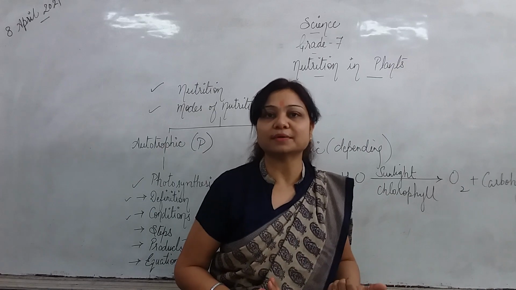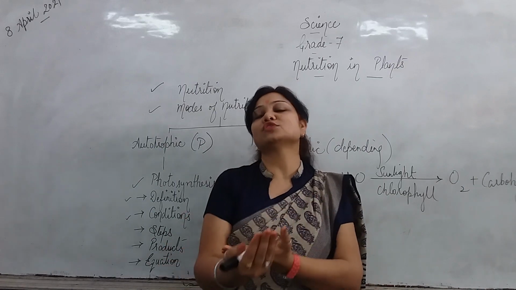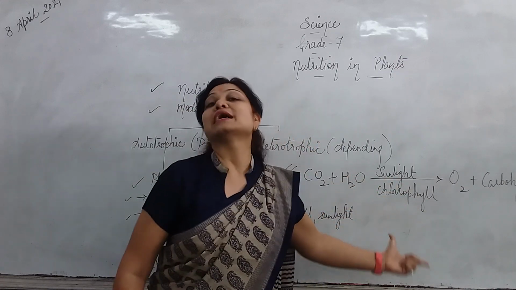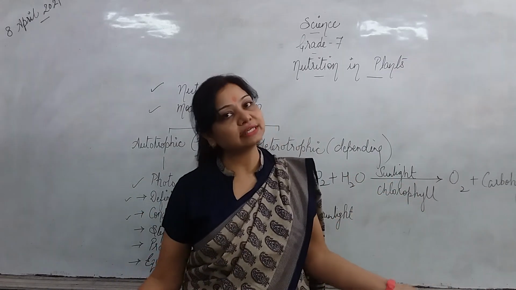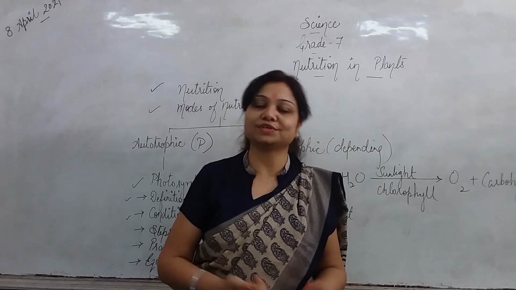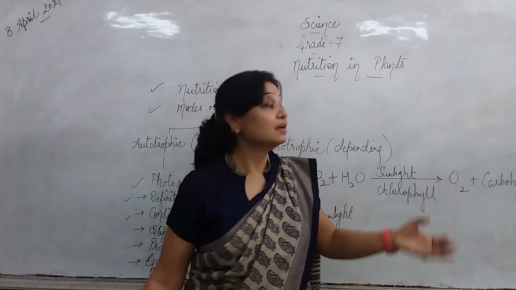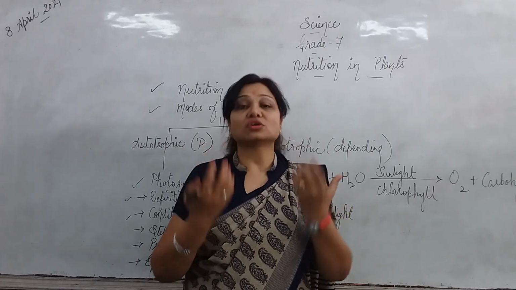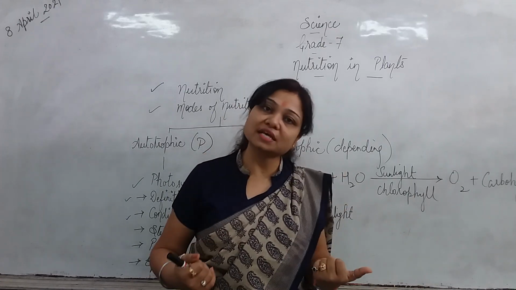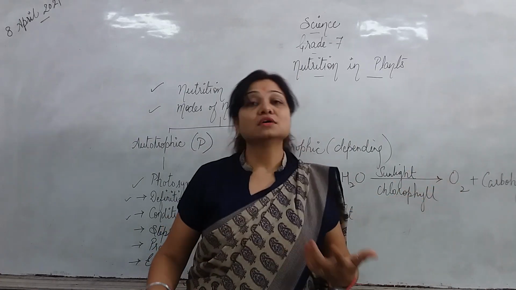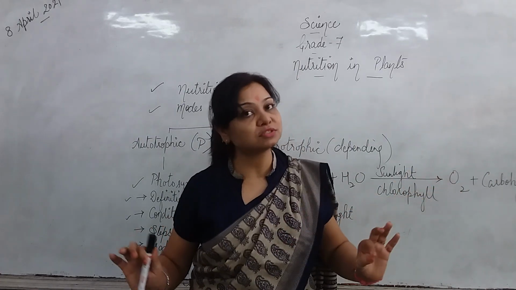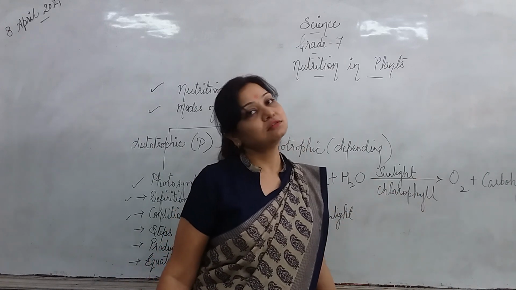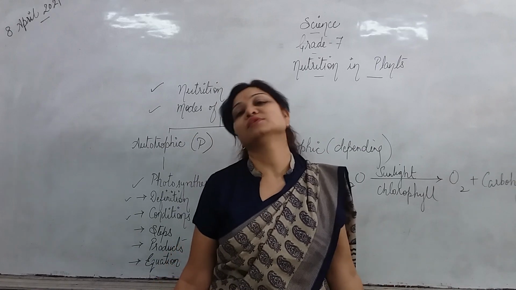We are getting food from them, right? The raw materials from which your mama is making food. So, if they will not make the food, how will we get the food? And if we do not get the food, again the same result. We will slowly, gradually die. As well as the plants also die, and we cannot survive without plants, right? Oxygen they are giving us, carbon dioxide they are taking, food they are giving. So they are very, very important for us. So if photosynthesis wasn't there, no plants and no survival for us, right?